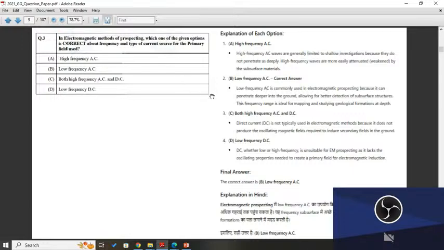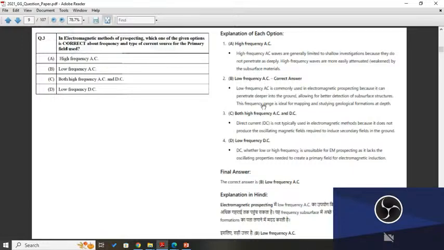So low frequency AC is the correct answer, because low frequency AC is commonly used in electromagnetic prospecting because it can penetrate deeper into the ground, allowing for a better detection of subsurface structure. This frequency range is ideal for mapping and studying geological formations at depth. So the third option is both high frequency and AC/DC.